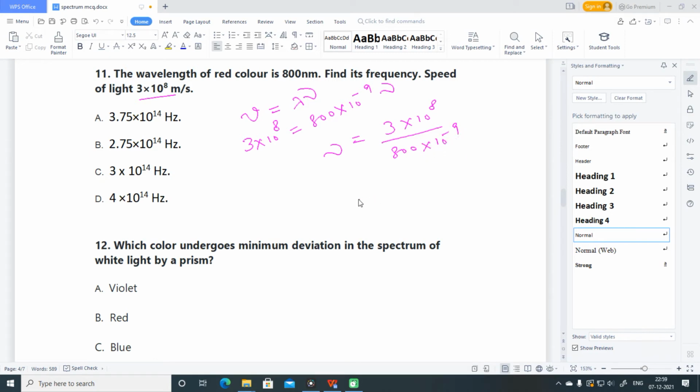So frequency is equivalent to 3 upon 800 into 10 raised to power 8 plus 9, or you can say 3 into 10 raised to power 8 plus 9 minus 2 upon 8. These two zeros I have shifted up. So it came out to be 3 upon 8 into 10 raised to the power 15.